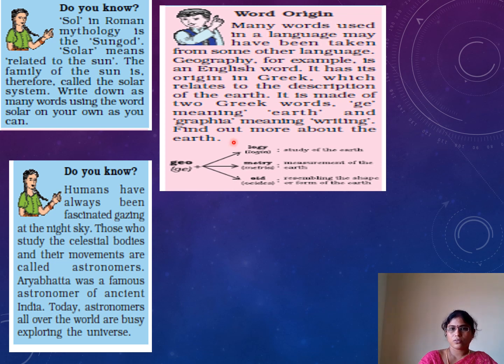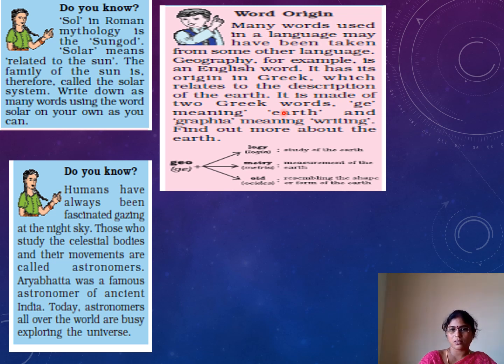Our word geography is present. We are discussing a lesson in geography. Many words used in a language may have been taken from some other languages. Most of the English words we are using come from either Greek or Latin words. For example, geography is an English word. It has its origin in Greek, which relates to the description of the earth. It is made of two Greek words. Ge means earth in the Greek language.